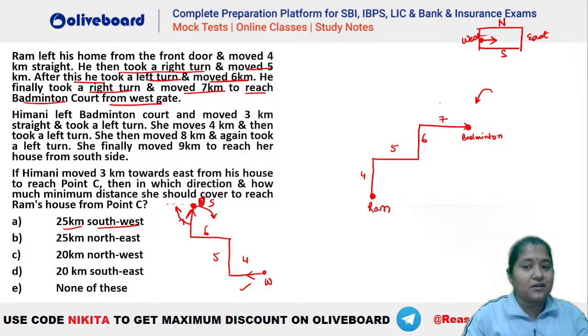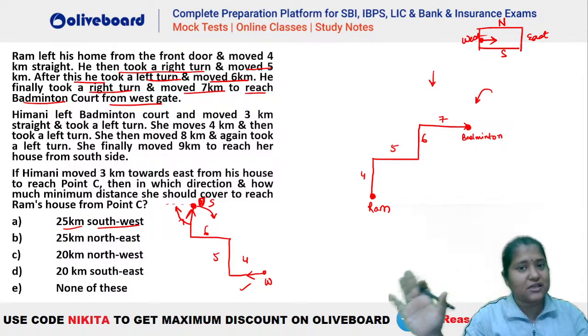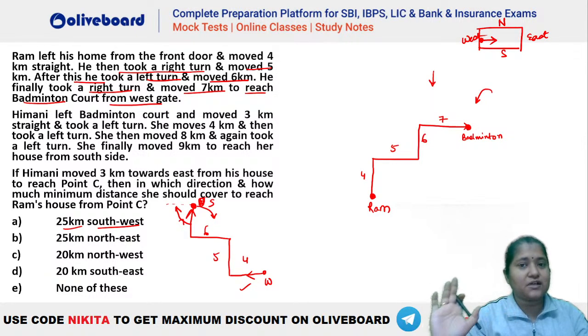Shravani, look, here you can see when we consider that Ram is leaving from the north, we are actually getting inside the badminton court from the west side. That is absolutely okay. This was our assumption and you can see that we are reaching from the west side. So absolutely no problem. But let's say the situation could have been different. That is, instead of the west side, we could have got the east side of the badminton court, or we could have got the south side of the badminton court.